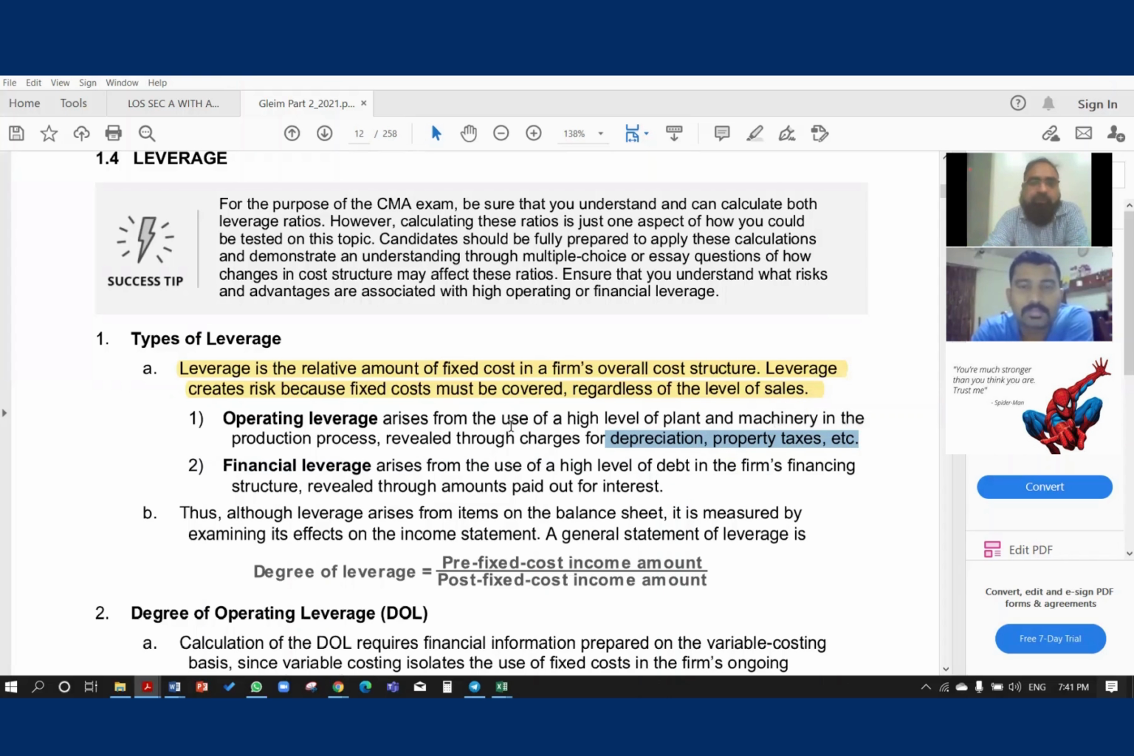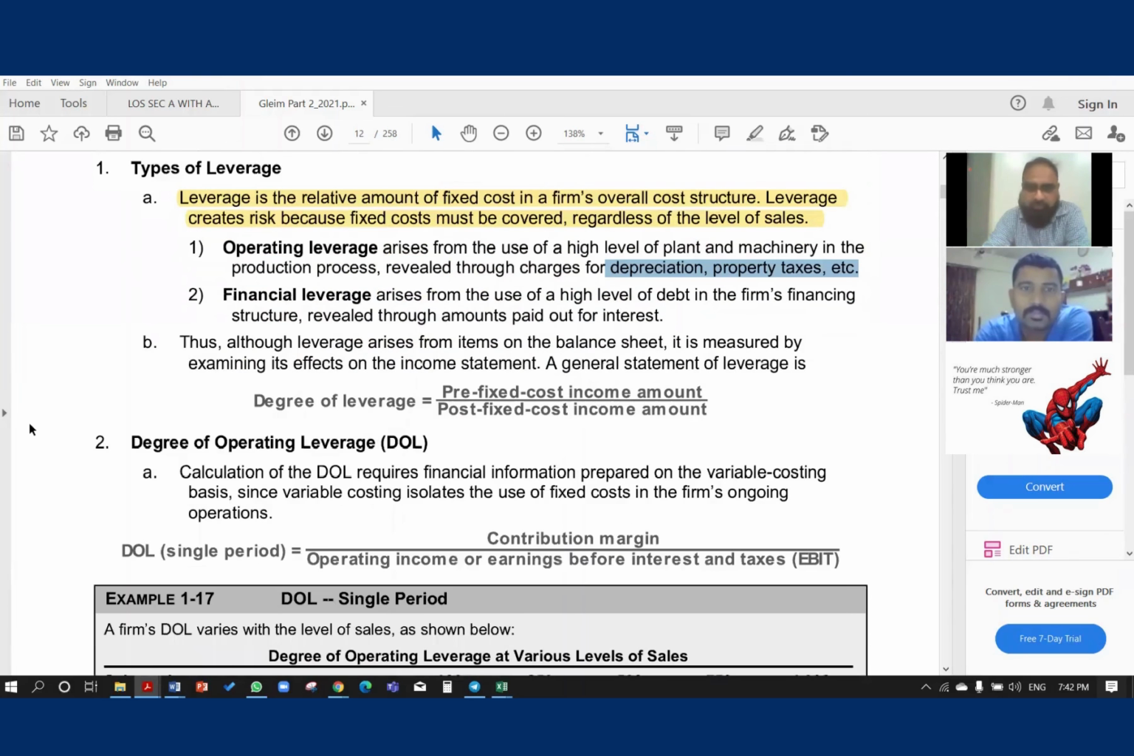But financial leverage means how much is finance related. When you get finance, there will be interest. Interest is a fixed cost. For example, if your sales drop, you cannot reduce your interest, because you have taken a loan in the past, and whatever interest rate applies will remain the same. This is our financial leverage. If we combine both, that will be our total leverage.